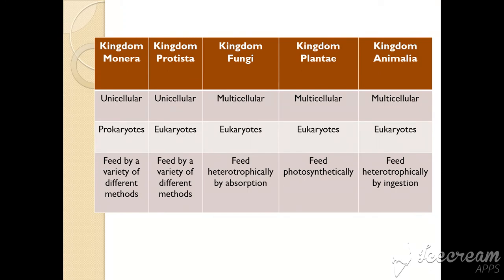Now we are going to compare how they classify. The basis of the classification is, first, whether the organism is unicellular or multicellular. Second, Whittaker saw whether the organism is prokaryote or eukaryote, meaning they have a true nucleus or not, a nuclear membrane or not. And third, what is the basis of classification here? How they feed. So kingdom Monera and kingdom Protista contain unicellular organisms. Kingdom Fungi, kingdom Plantae and Animalia contain multicellular organisms. Kingdom Monera contains prokaryotes. Kingdom Protista, Fungi, Plantae and Animalia all contain eukaryotes that have a